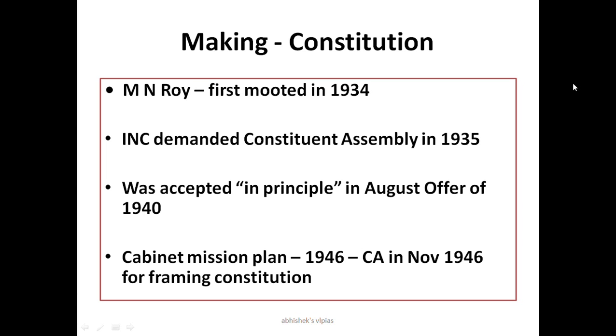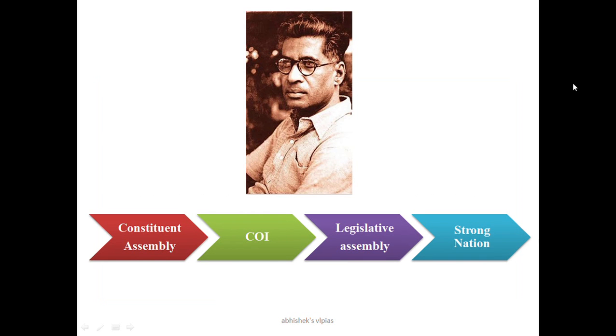And what happened in 1946? The Cabinet Mission Plan was initiated in India, and the Constituent Assembly was created in November 1946. The main aim of the Constituent Assembly is to frame the Constitution of India. So that is the main point here.